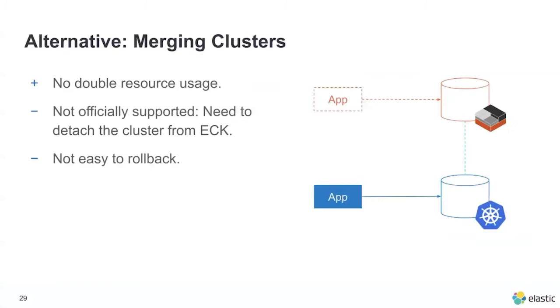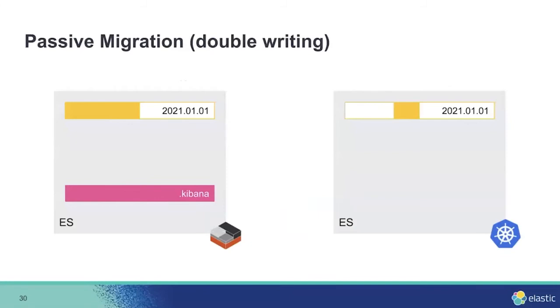We also thought about another alternative, which is merging clusters. But I don't think this is officially supported because we need to detach the cluster from ECK. The plus is there is no double resource usage, but it's not easy to roll back because the clusters are already merged into one. So we skipped this solution and continued with double writing.